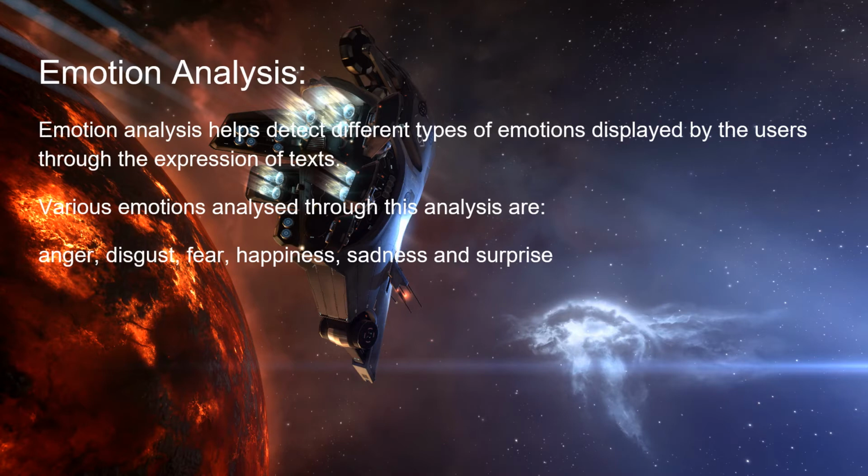And why are we doing this emotion analysis? It actually helps detect the different types of emotions displayed by users through the expression of text. So when they are feeling sad or happy, they're going to text or comment related to it. That's how we're going to figure out what emotions they display. There are various emotions that we can analyze through this: anger, disgust, fear, happiness, sadness, and surprise. The next part will be explained by Abhijit.